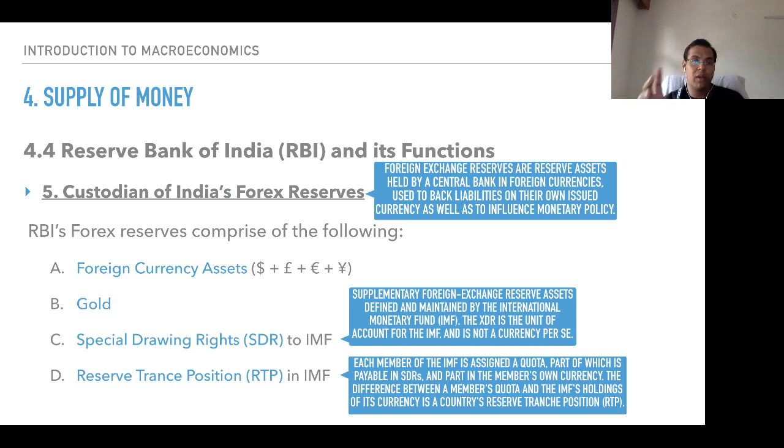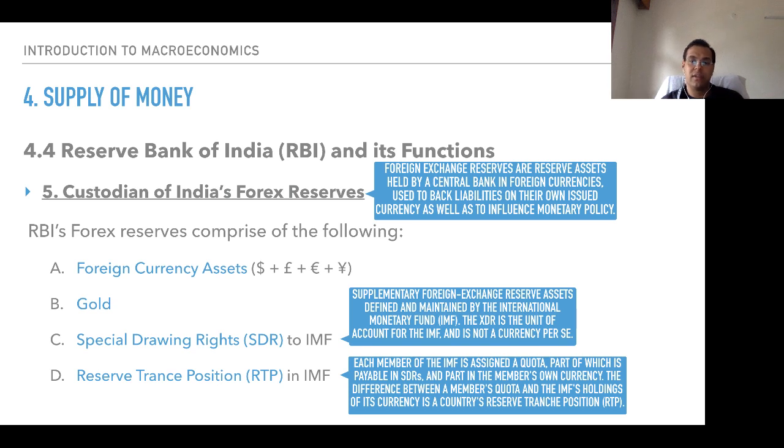Which of the following comprise forex reserves? Forex reserves doesn't only mean foreign currency or bonds denominated in foreign currency. It is a much wider interpretation. So have a look at the definition of forex reserves. Foreign exchange reserves are reserve assets held by a central bank in foreign currencies, used to back liabilities on their own issued currency as well as to influence monetary policy. This is what forex reserves do.